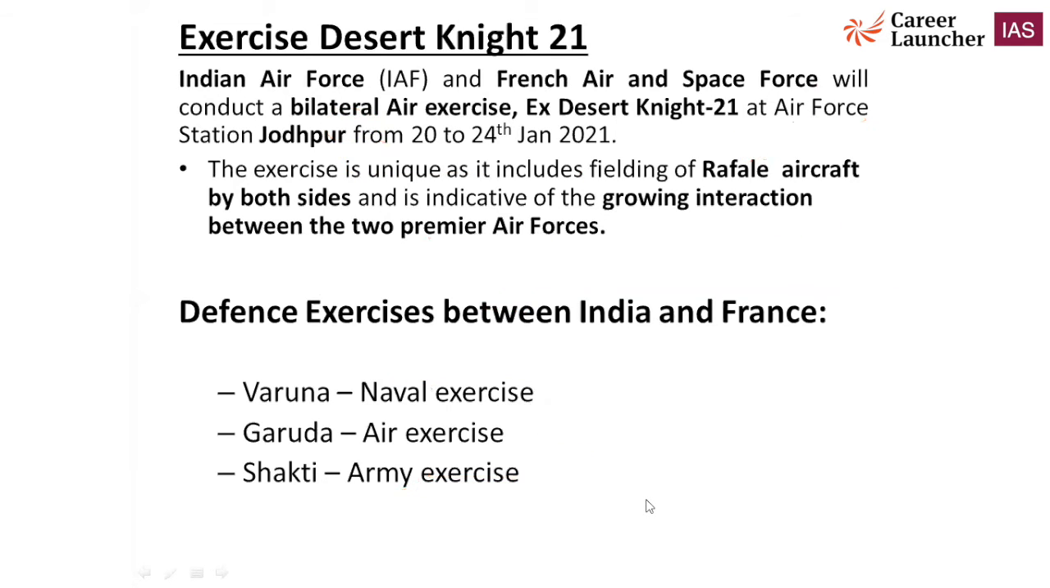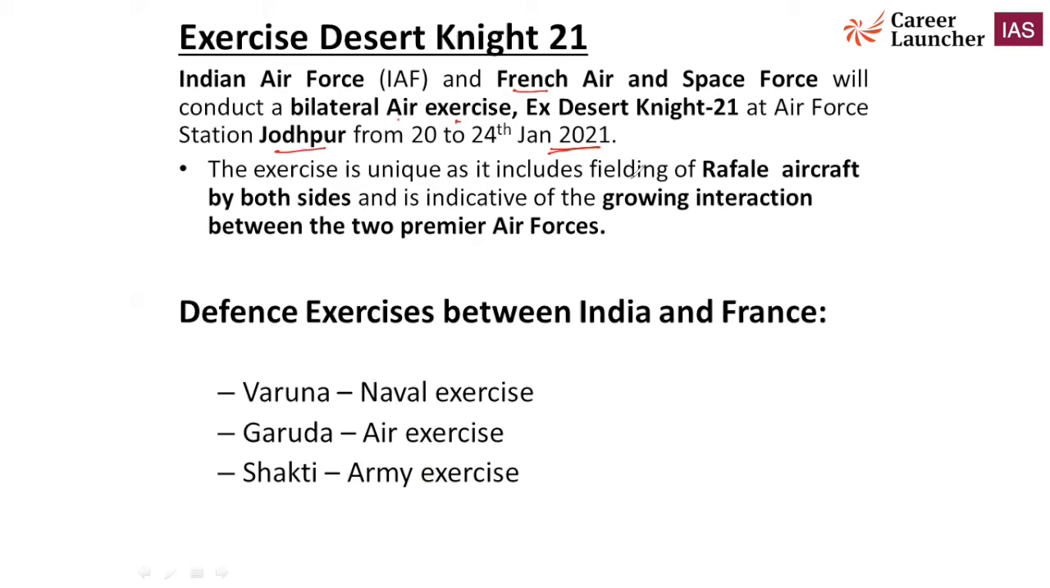Okay, now let's move to our next important exercise, called Exercise Desert Knight 21. The 21 indicates that this exercise was conducted in 2021, that's why it's called Desert Knight 2021. Now this is an example of a bilateral exercise. In this Indian Air Force exercise, the Indian Air Force and the French Air and Space Force will conduct a bilateral air exercise called Desert Knight 21 at Air Force Station Jodhpur in January 2021. So this year, this exercise was conducted at Jodhpur station in Rajasthan.